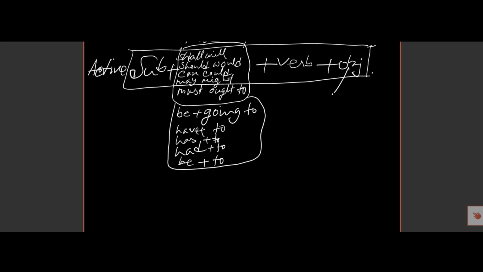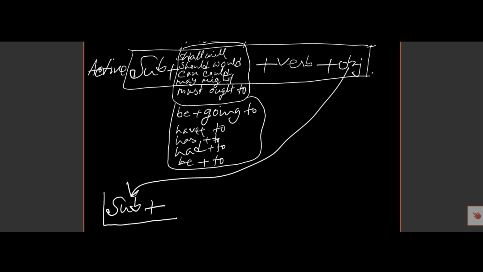So the object will be the subject in passive voice, and any one of these will be put here. If there is should, shall, will, then should, shall, will.